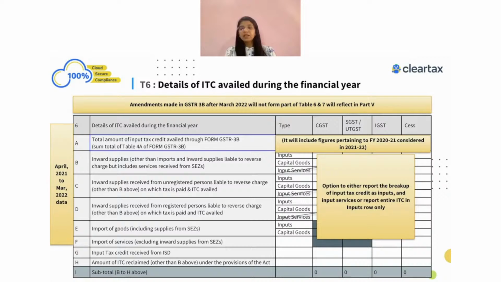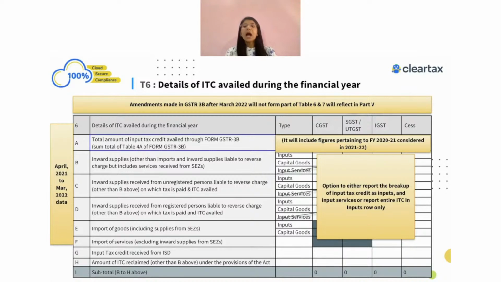Now the two important parts: whether you have to show the breakdown of input service or capital goods. The government has given relaxation here: for input and input service, you don't have to give a breakdown. For input service, you can show the entire information under input itself. There is no problem. But if this ITC was related to capital goods, then you have to show that separately. Whatever information is related to input and input service, you can merge together and show directly under input itself.